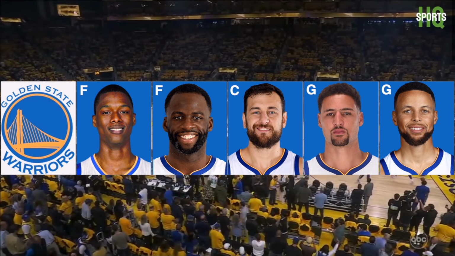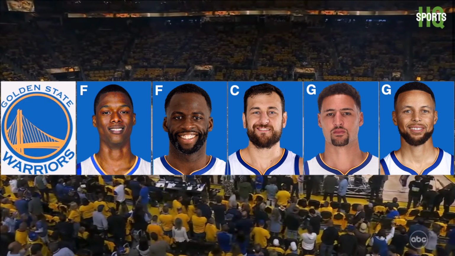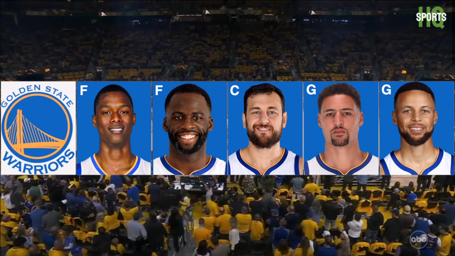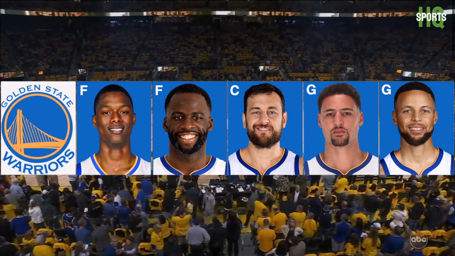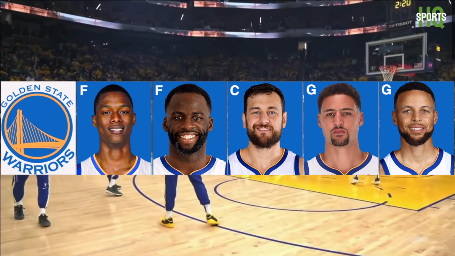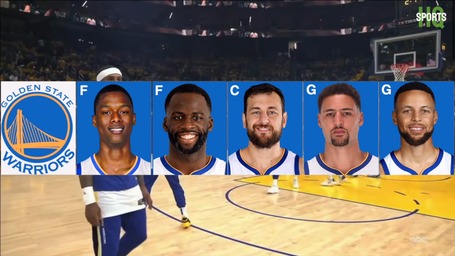For the Golden State Warriors at point guard, Steph Curry, Klay Thompson at the shooting guard position, and Draymond Green at the small forward. Also, we have Harrison Barnes, and at the center position, Andrew Bogut.